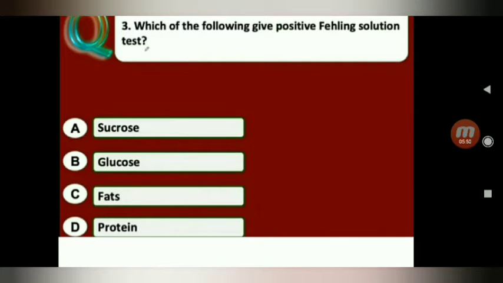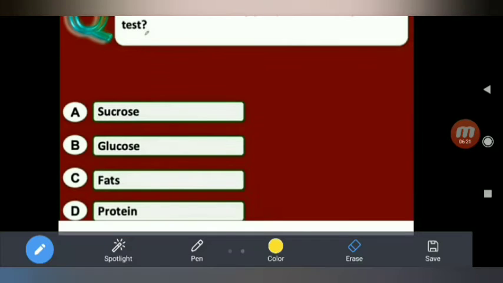Glucose is one of the aldehydes. Aldehydes give Tollens test and Fehling's test, but ketones do not. Glucose is a free aldehyde, therefore it gives a positive Fehling's test. So the answer is glucose.